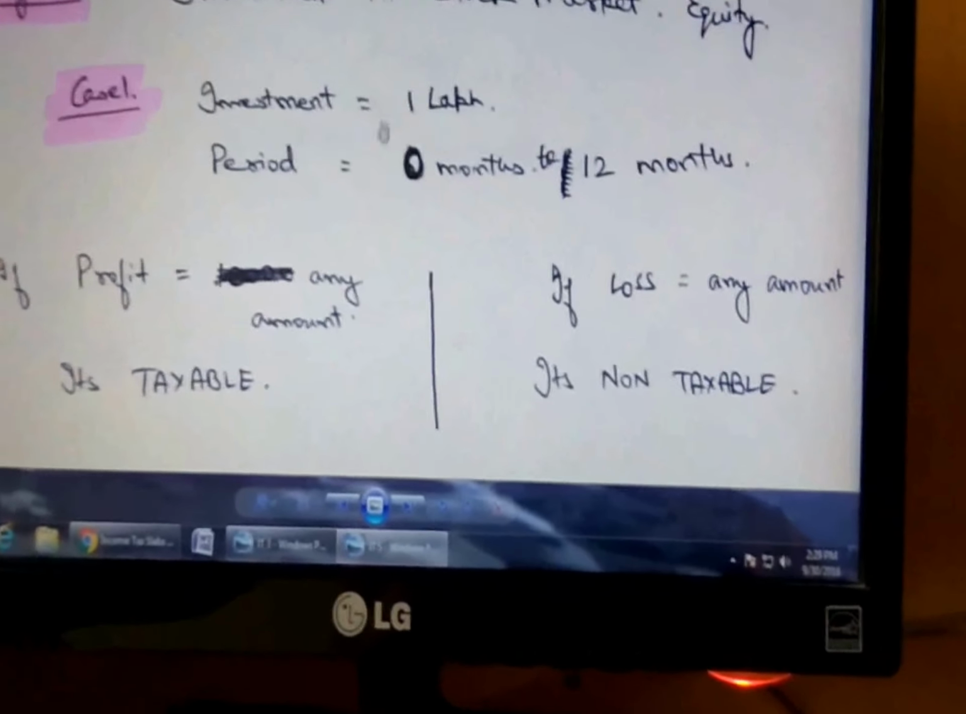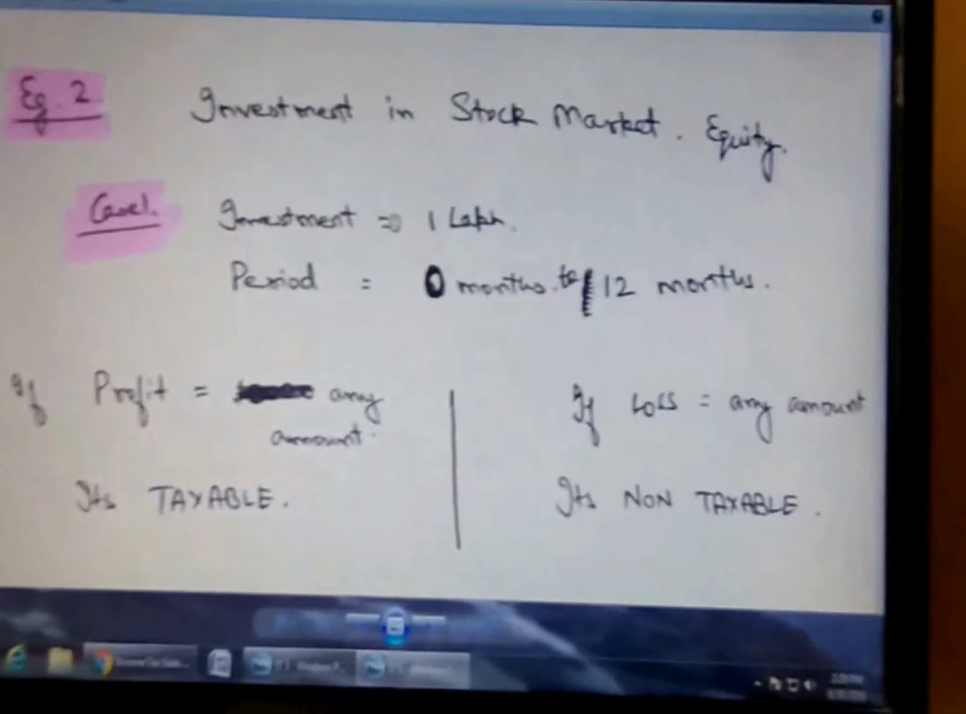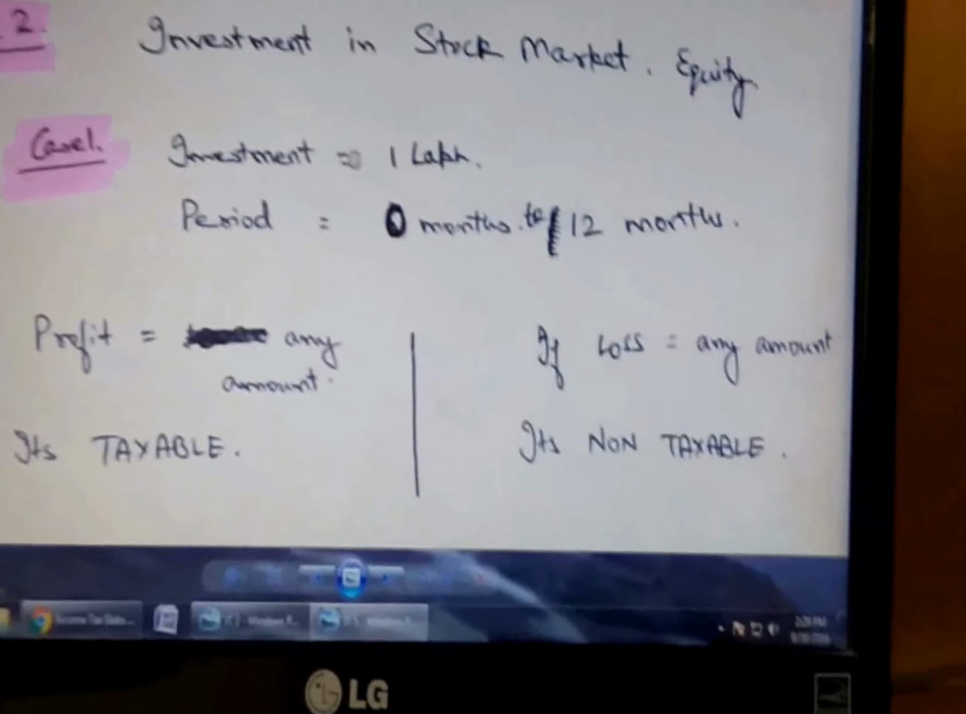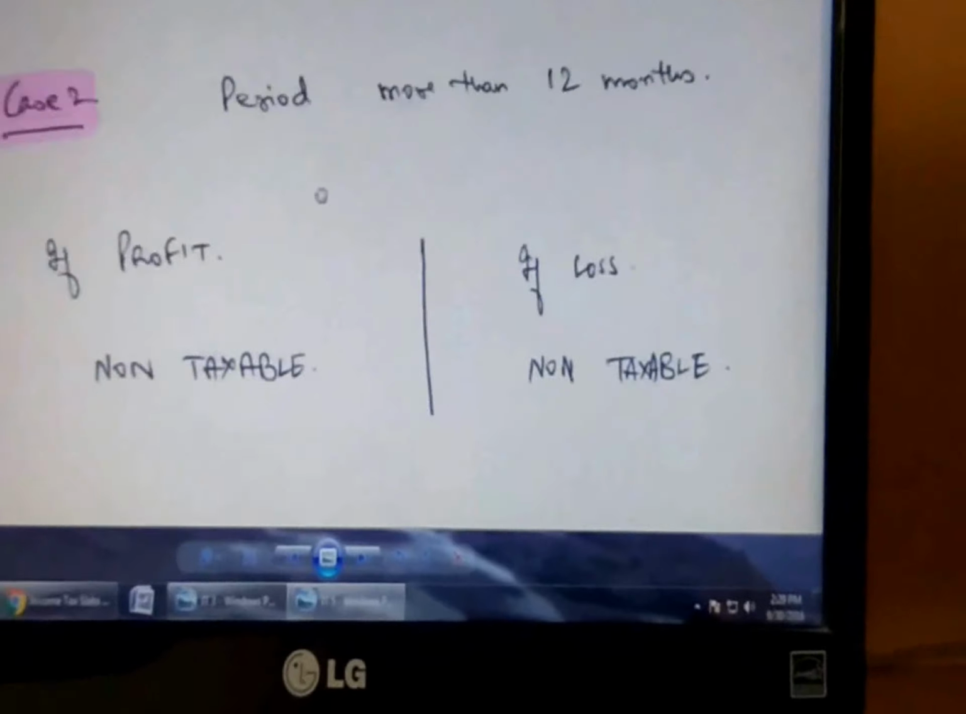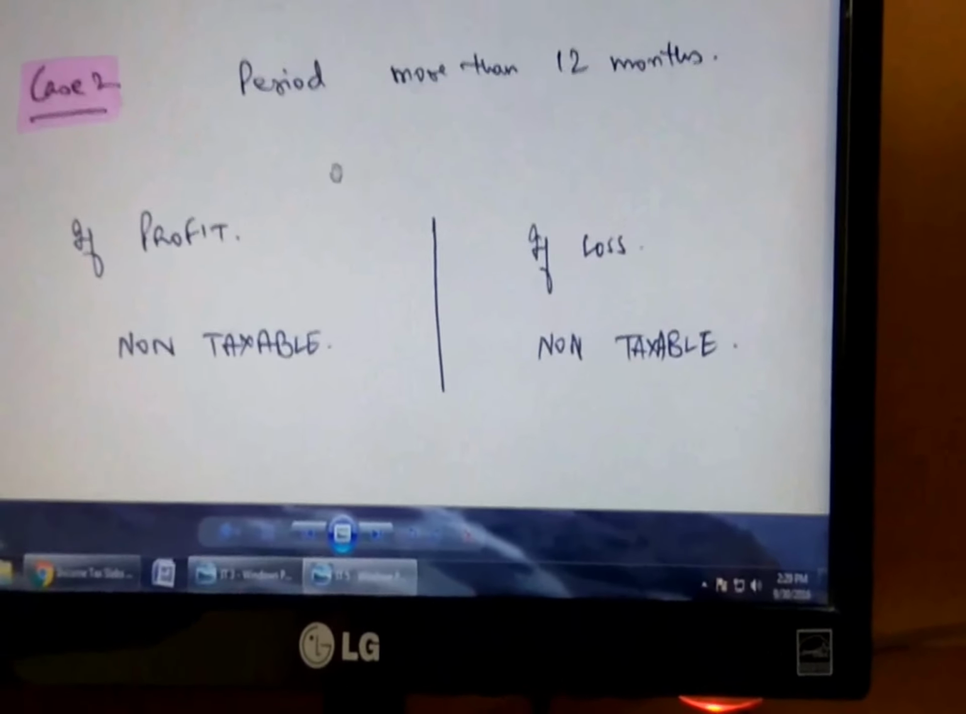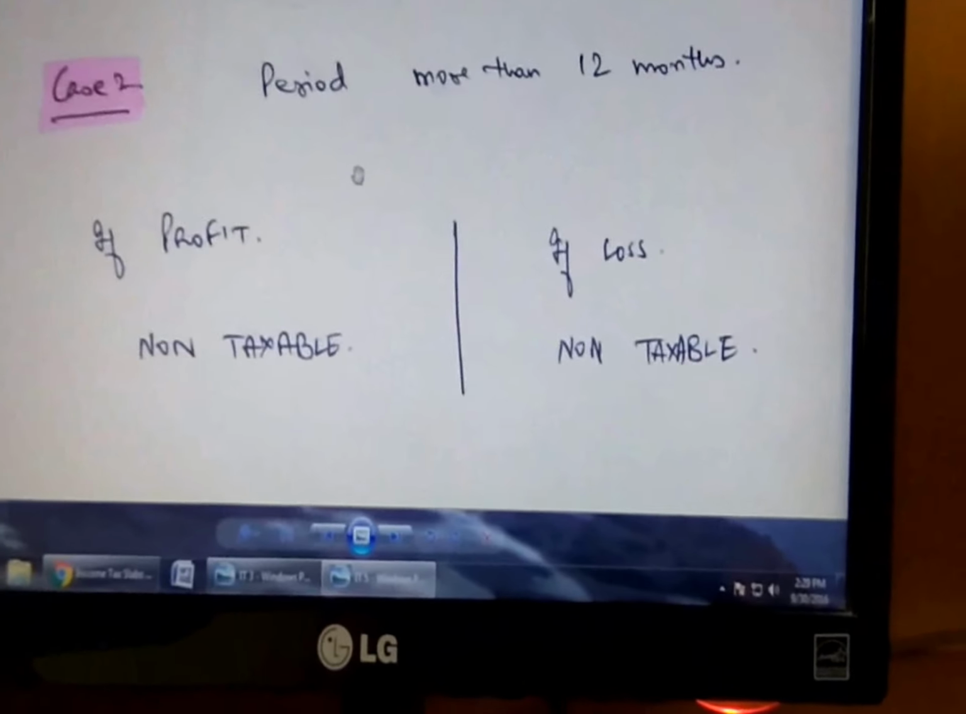But suppose you get a profit of 10,000 rupees on an investment of 1 lakh rupees in less than 1 year, so the 10,000 rupees profit will be taxable, right? Now take the second case in which I am assuming that you remain invested in the market for a period of more than 1 year or say 12 months.